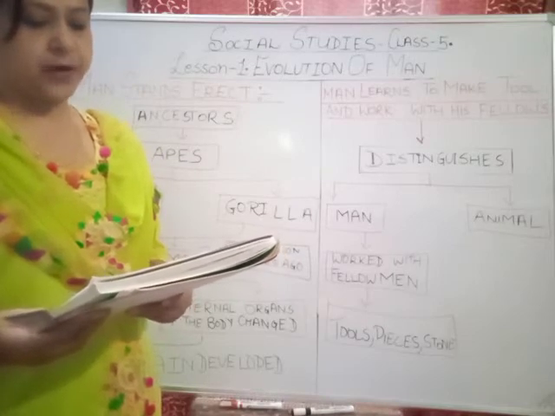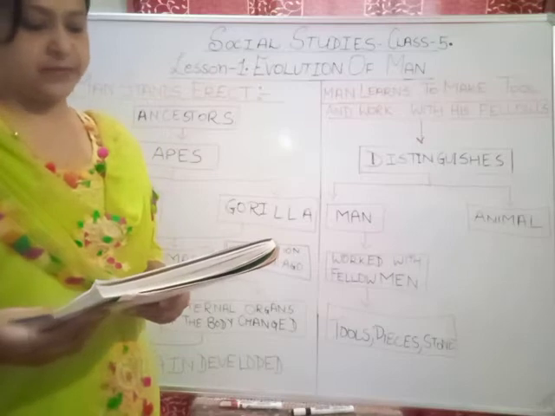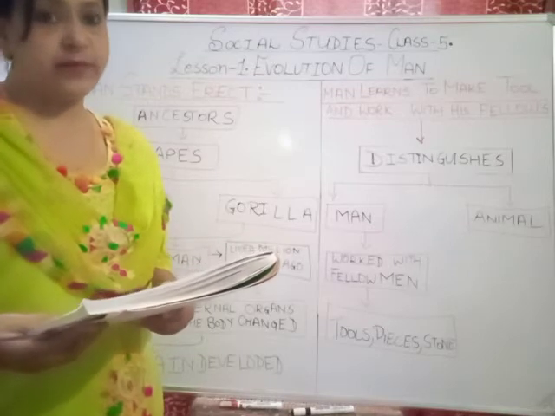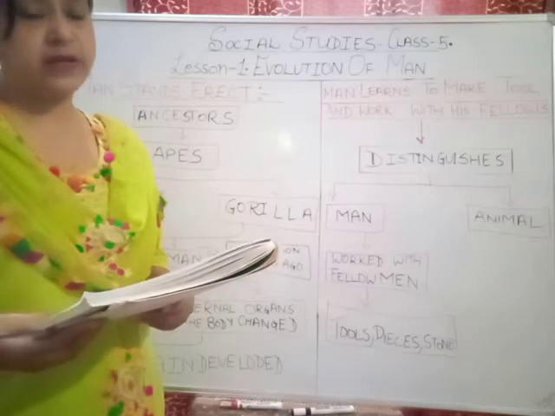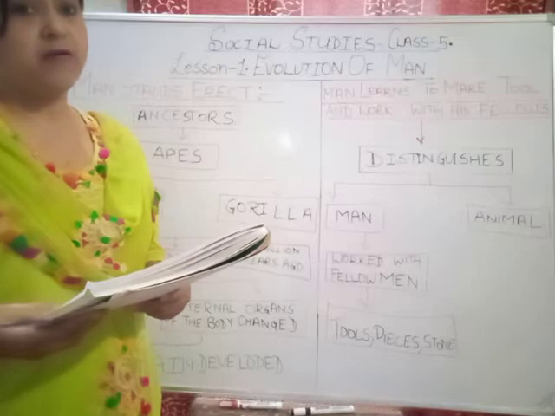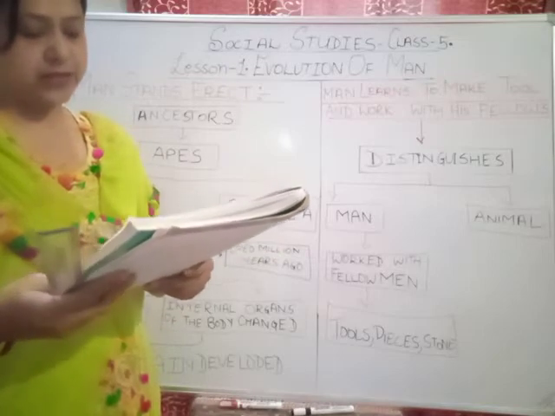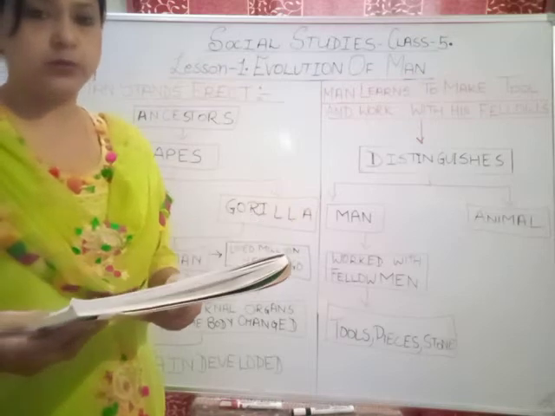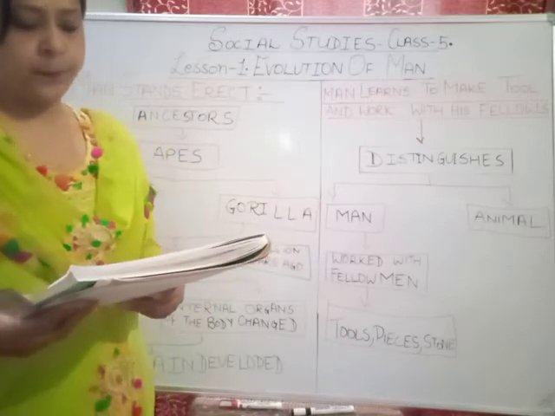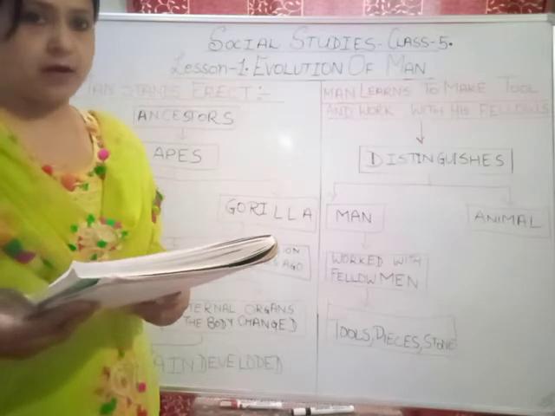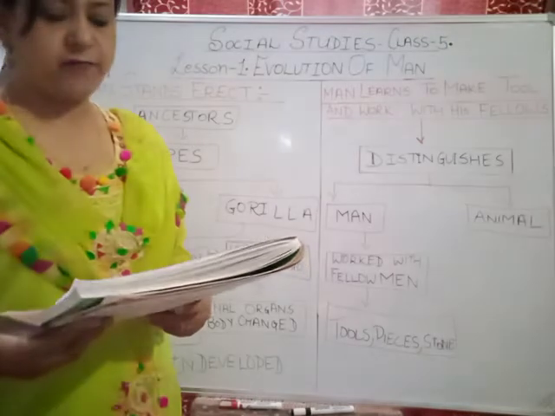With the passage of time, the hand developed flexible fingers. Just previously, his legs were developing, his limbs were developing. Now, his hands are also developing with the flexibility of fingers. Flexibility, able to be changed easily according to the situation. This new development made the ape man a craftsman. Now man is becoming a craft person.